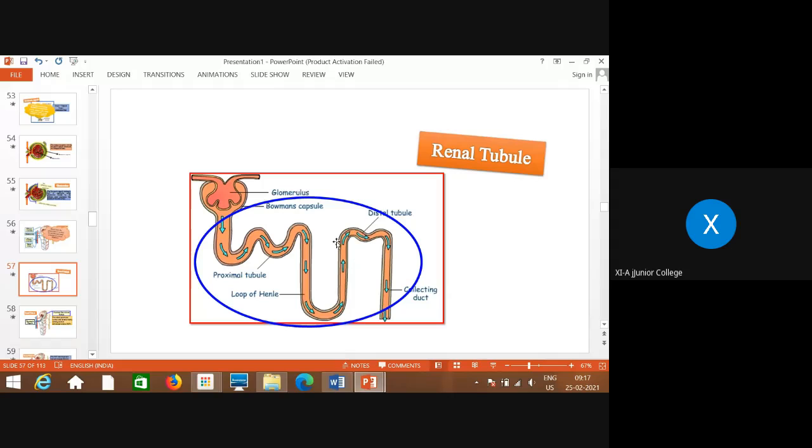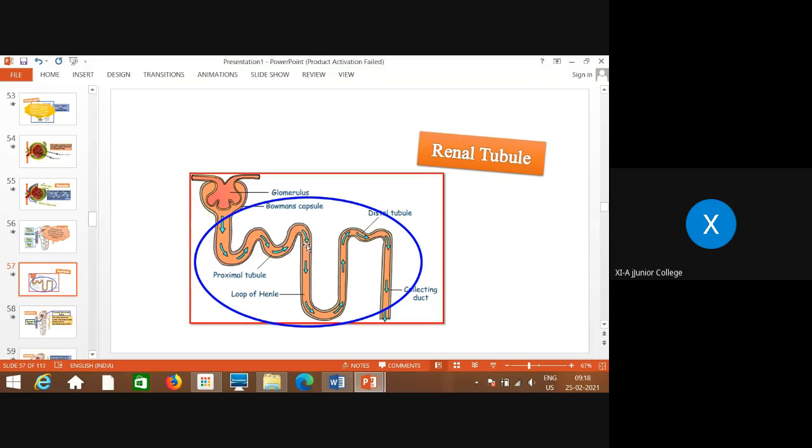Then it enters the distal convoluted tubule, where again this tubular part is folded, and then at the end it enters the common duct called the collecting duct, where urine is collected and passed out, taken through the ureter to the urinary bladder. So this is the collecting duct. This is the entire structure of the renal tubule, which includes 4 parts. The part which is folded and nearest to the Bowman's capsule is called the proximal tubule or proximal convoluted tubule. These are folded, so convoluted.